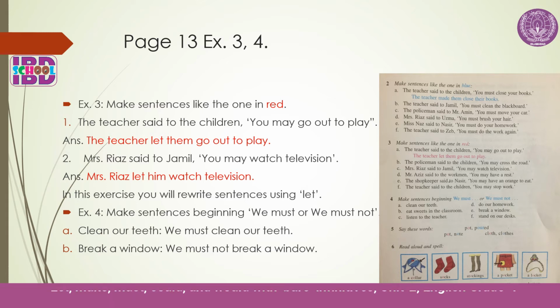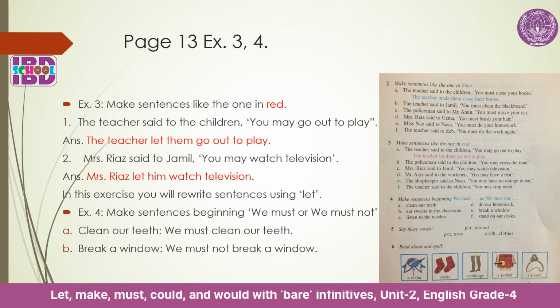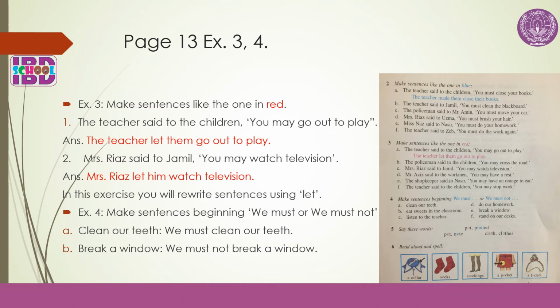Then there is exercise 3, make sentences like the one in red. In this exercise, you will rewrite the sentences using let. For example, the teacher said to the children, you may go out to play. The teacher let them go out to play.